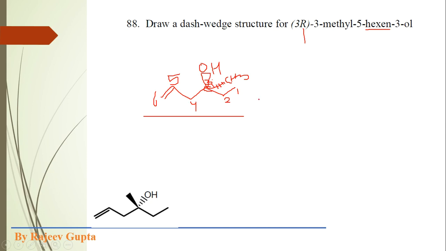Now this will be at dash position, and we know that this principal carbon chain in wedge dash or dash wedge structure we put in the plane of the paper or plane of the screen. So now we put the priority order according to the CIP rule. Obviously it will get number 1.